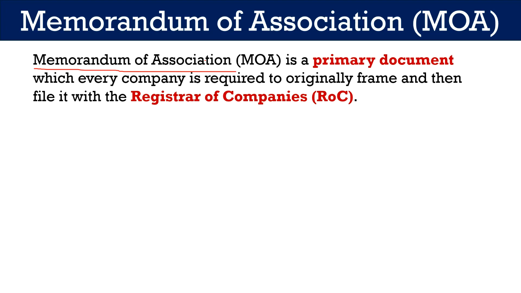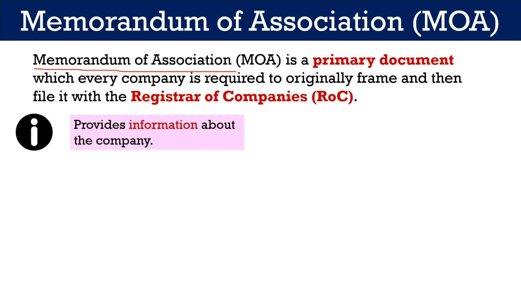Now you must be having a question in mind: why is an MOA created? Well, it is prepared to enable shareholders, creditors and all the outside parties who deal with the company to get an idea about its powers and scope of its activities. Investors will get to know how their investment is going to be utilized and the risk involved in that. So the memorandum provides information about the company as to its name, registered office, objects, capital and limits of liabilities.